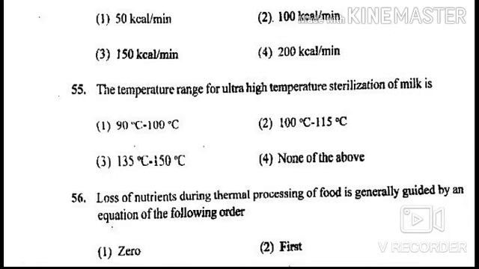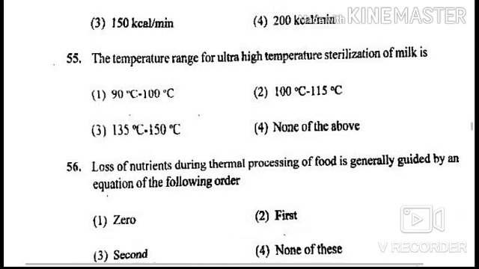Next question is, the temperature range for ultra high temperature sterilization of milk is, options are 90 to 100 degrees centigrade, 100 to 115 degrees centigrade, 135 to 150 degrees centigrade, and none of the above. So the answer of this question is 135 to 150 degrees centigrade. This is the temperature range for ultra high temperature sterilization of milk.